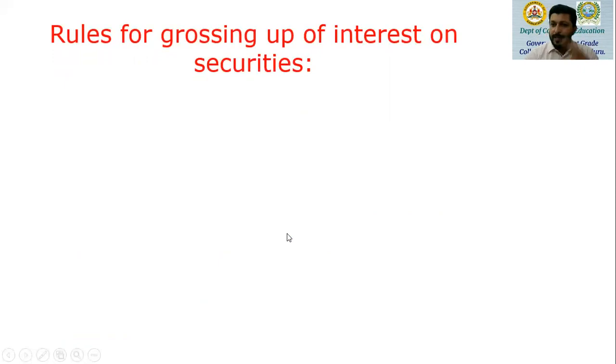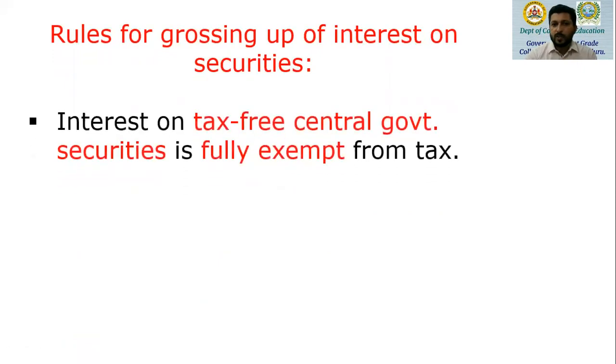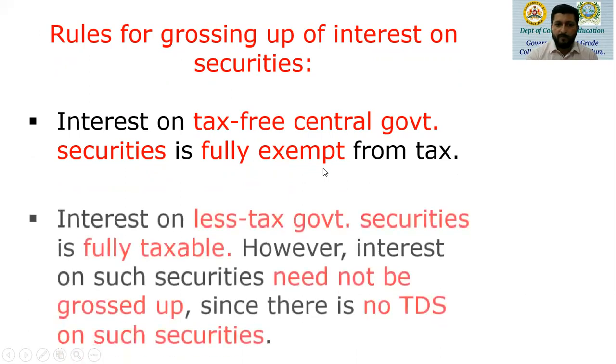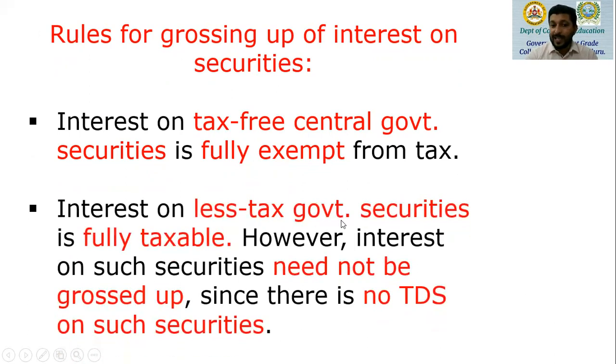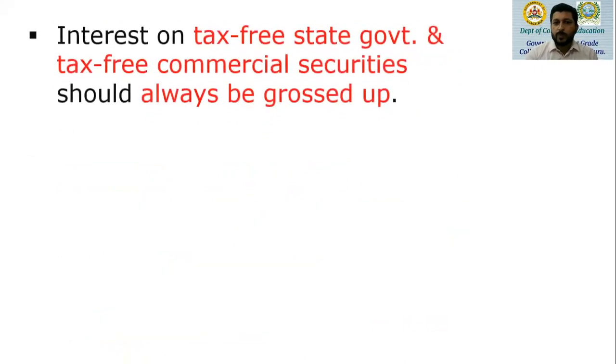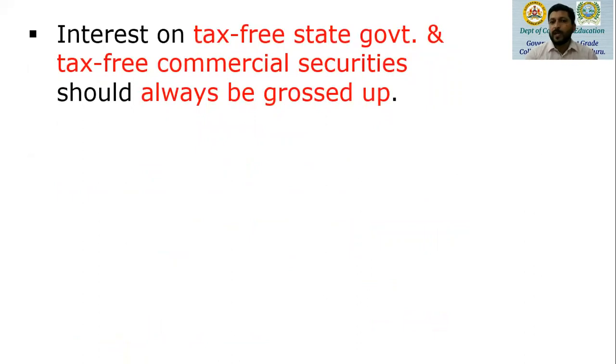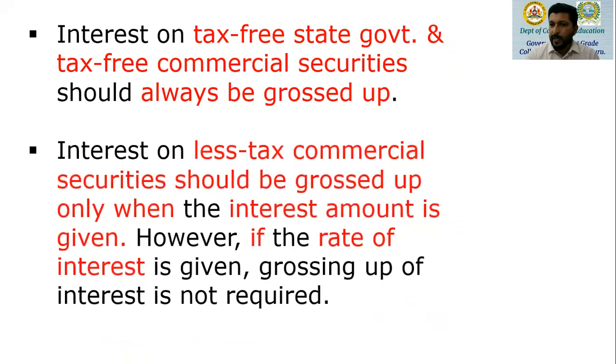Let's understand in short. Interest on tax-free central government securities is fully exempt from tax, as I mentioned, under Section 10, subsection 15. Then interest on less tax government securities is fully taxable. There is no TDS, so no grossing up is required. Next, tax-free state government and tax-free commercial securities should always be grossed up because there will be TDS, so grossing up becomes compulsory.